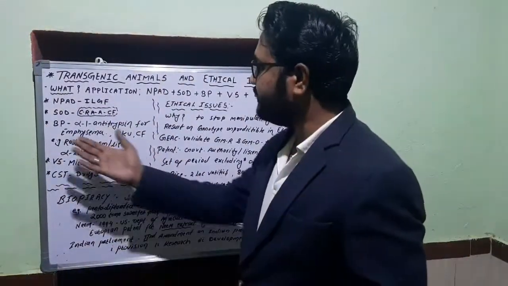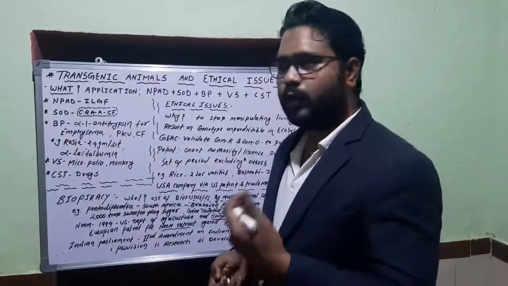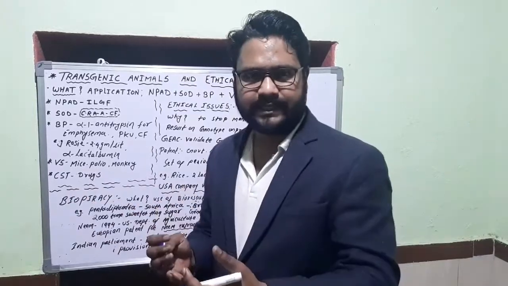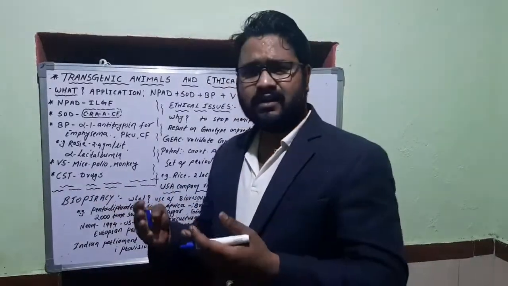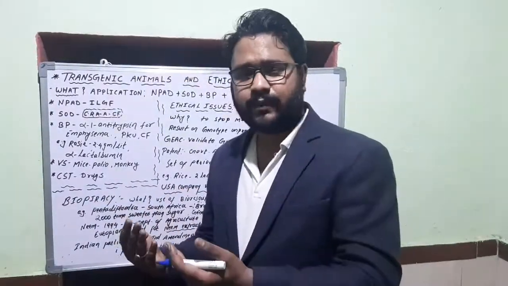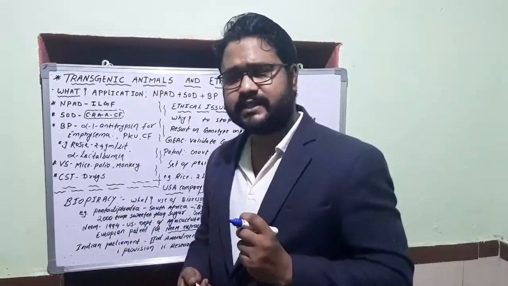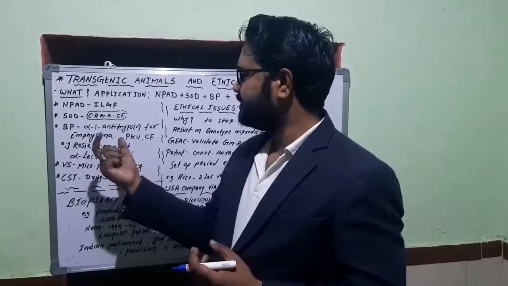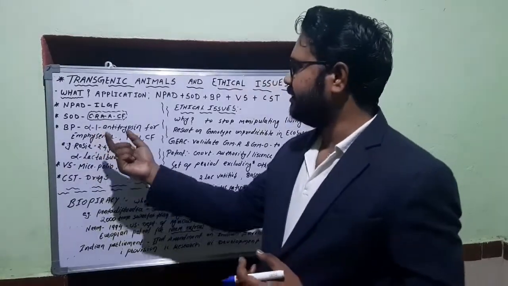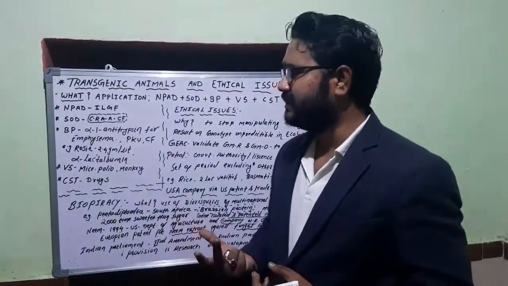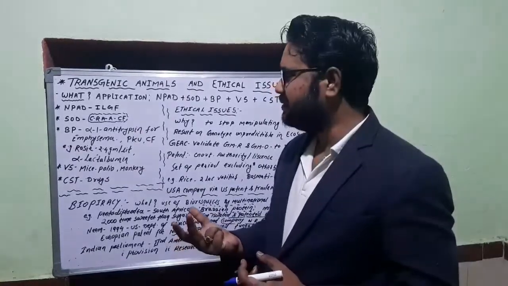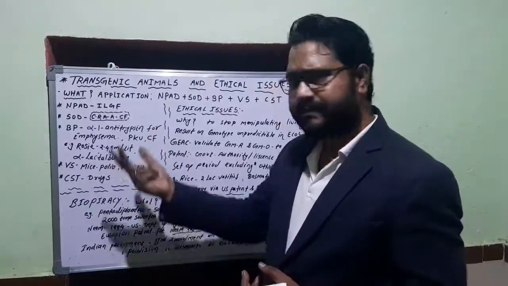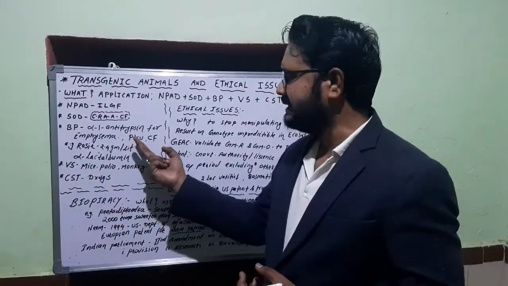Okay. Now next is biological products. Just like human insulin production we have done from bacteria, just like that our product of interest we can produce by manipulating the genetic system of these transgenic animals. For example, the best example available for our knowledge is alpha 1 antitrypsin. This is a protein which is used in curing emphysema, that is a respiratory disorder. The same is being studied for phenylketonuria.